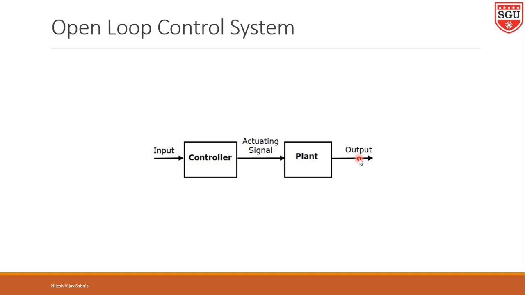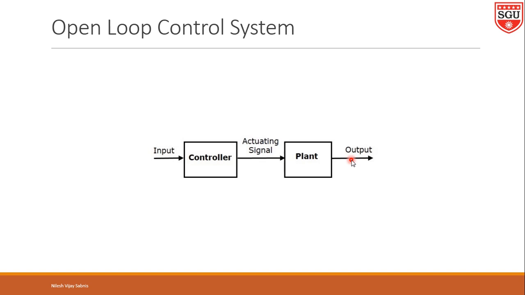Let us say one more example, traffic control. Here the input will be the desired traffic flow, the controller will be a controller relay, the plant will be lights, and the actual traffic will be the output. Traffic control by means of signals is time dependent. The traffic becomes mobile or stationary depending on the duration and sequence of the signal, that is nothing but the lamp glow.